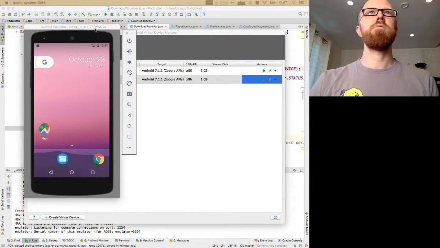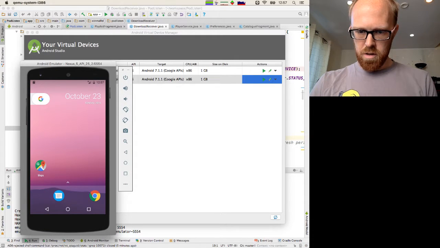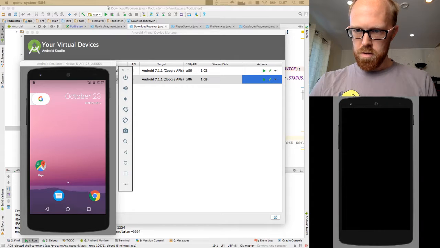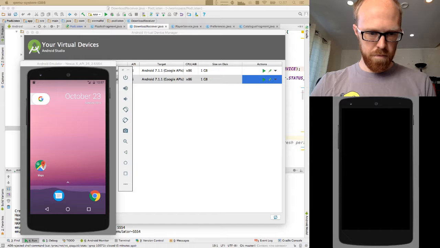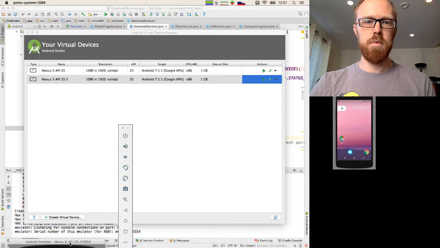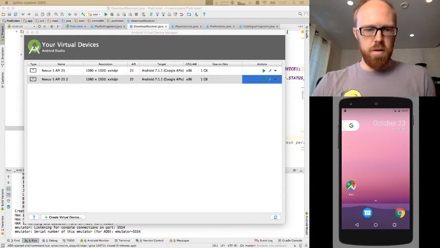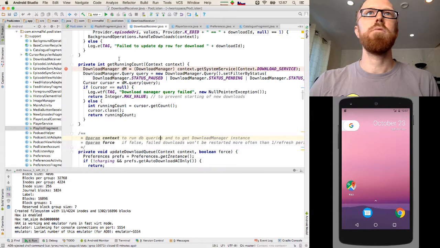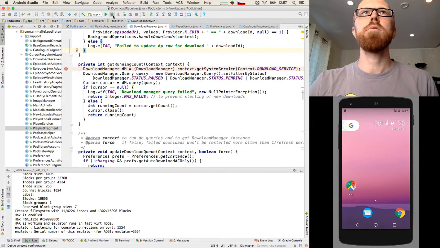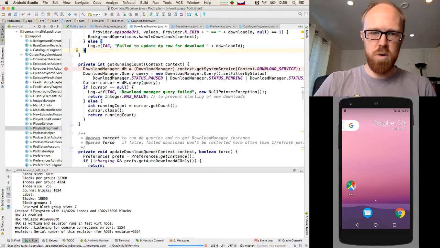All right, so the new emulator with the more disk space started up. Let me capture this again. There we go. Cool. So, let's try running this again. See if this makes a difference. I am suspecting it probably won't.